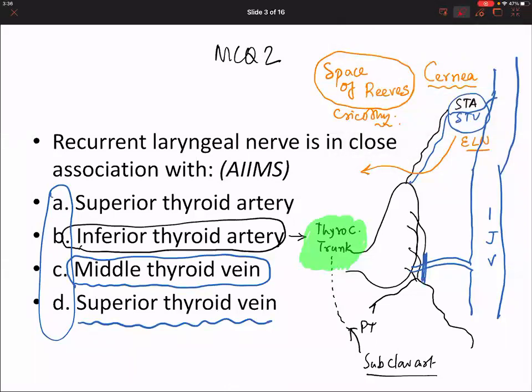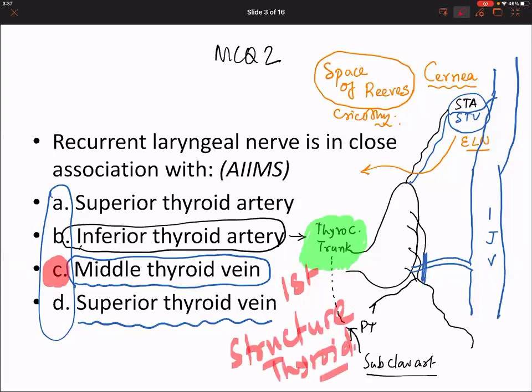This is something that I have not taught you yet, because there are surgeons who have various preferences. Usually, the middle thyroid vein is the first structure ligated during a thyroidectomy.